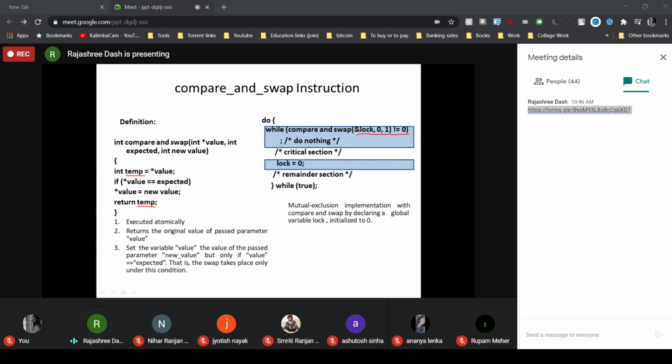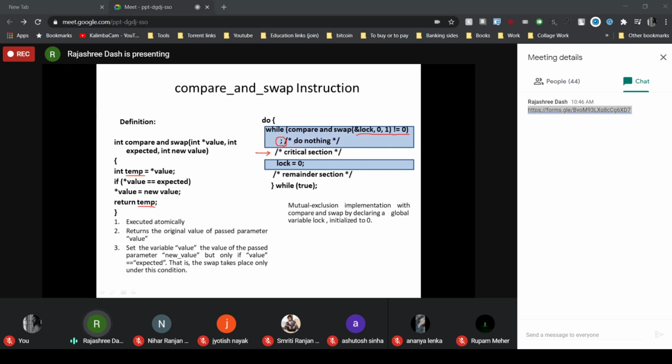So in other words, if it is not equal to 0, it is simply executing that semicolon and doing nothing. If it is 0, then it enters the critical section. So the process which wants to enter the critical section should get the lock value which is 0. Then only can it enter.